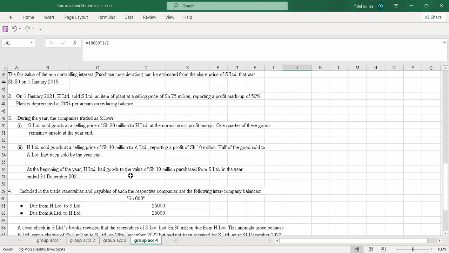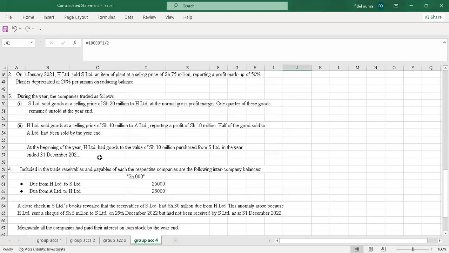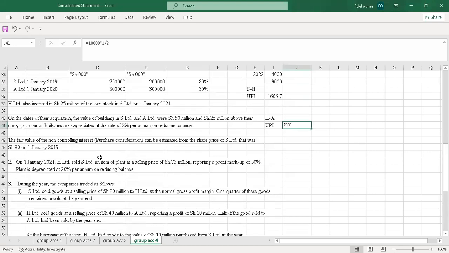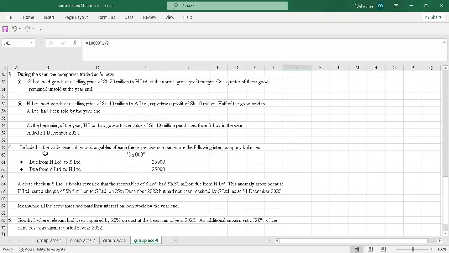Yeah, then I'll go to, at the beginning of the year, H Limited had goods to the value of 10 million purchased from S Limited. So this information is unnecessary. We won't use it for consolidation. So I'll go to additional information number 4. They are saying included in the trade receivables and payable of each of the respective companies are the following intercompany balances. So at intercompany balances, we only consider the balances between the parent and the subsidiary.